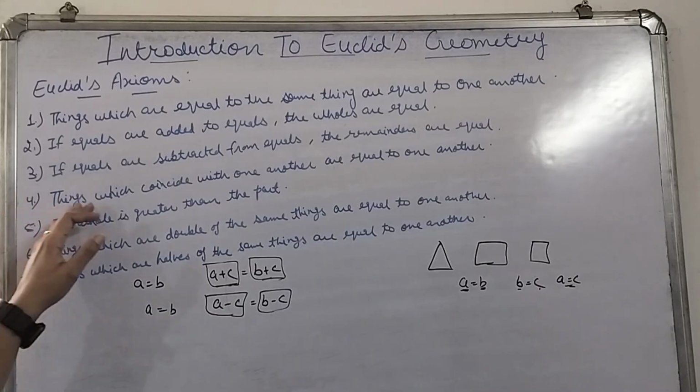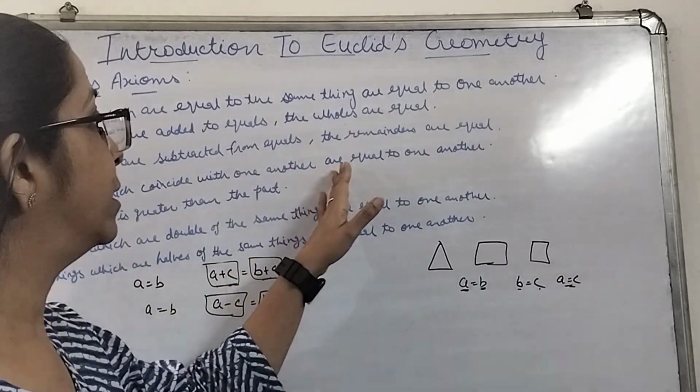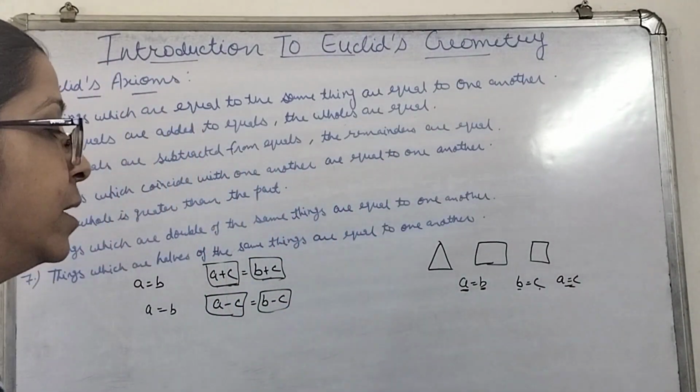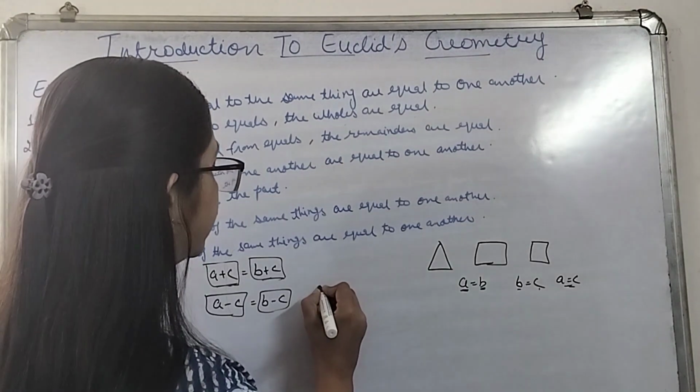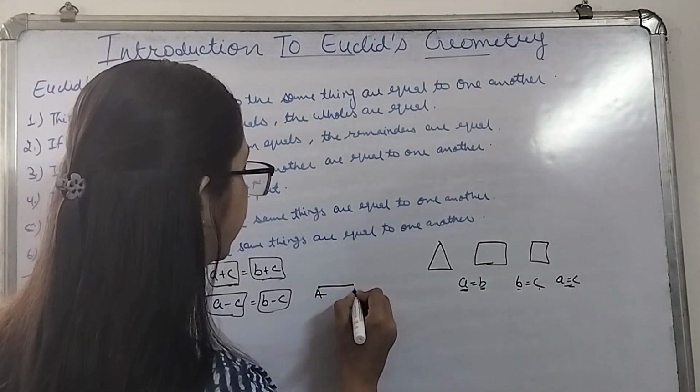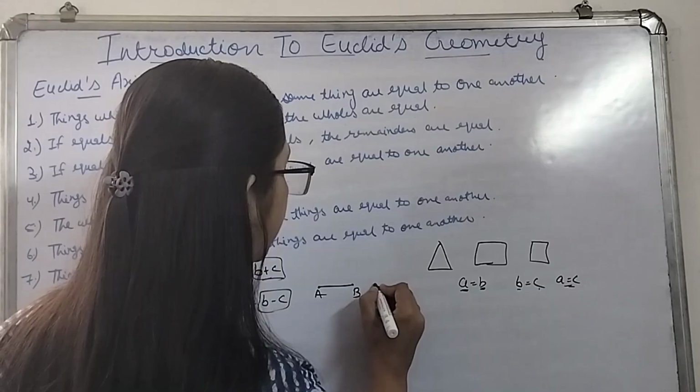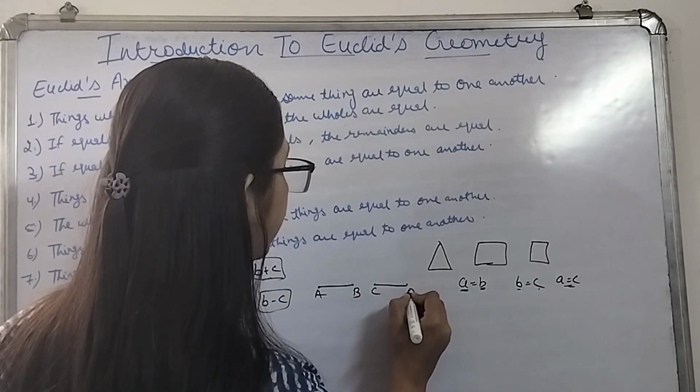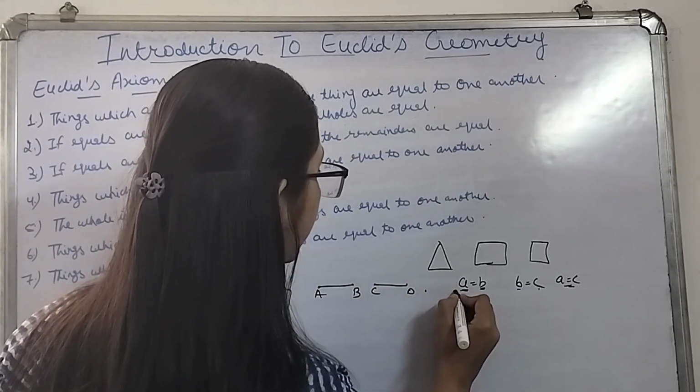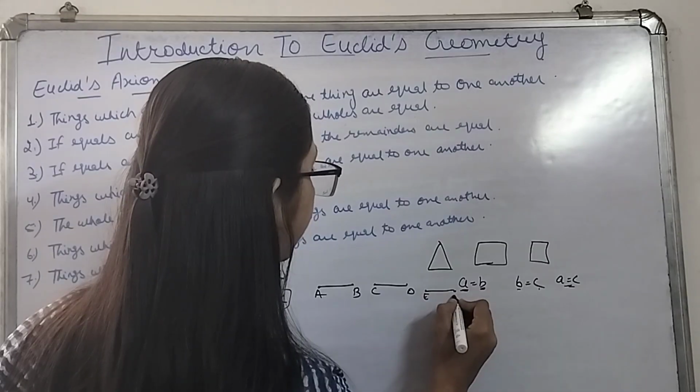Then comes your fourth, things which coincide with one another are equal to one another. Suppose I am going to say that there is a line AB, it is coinciding the line CD, and if your another line is even there, that is your EF.